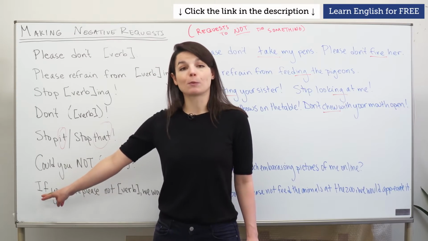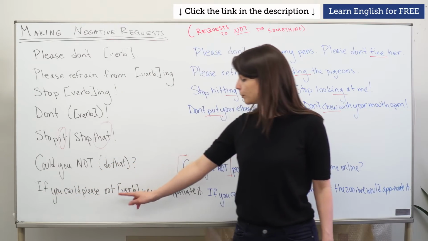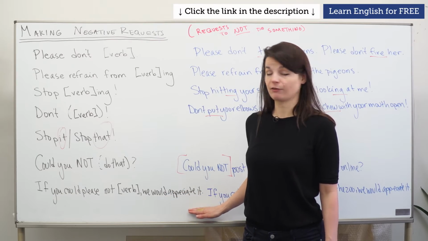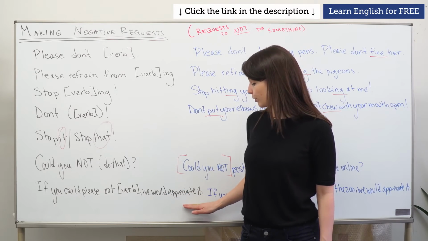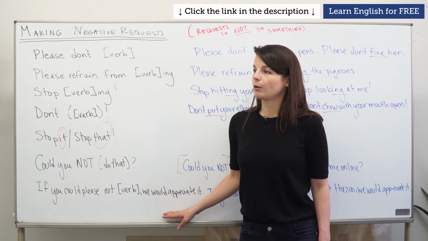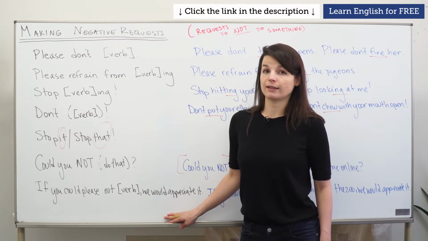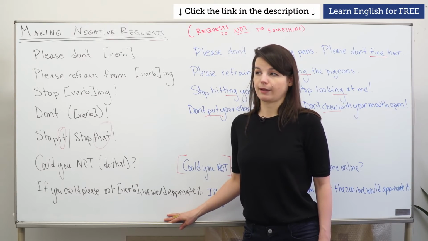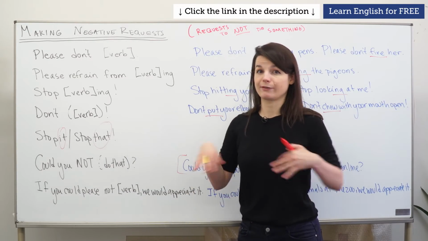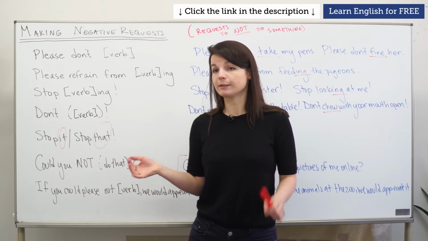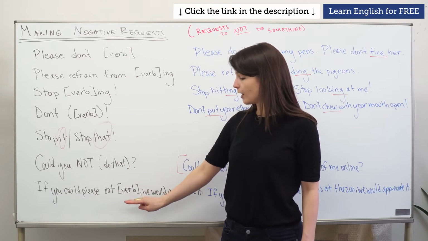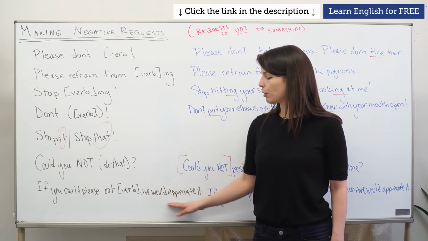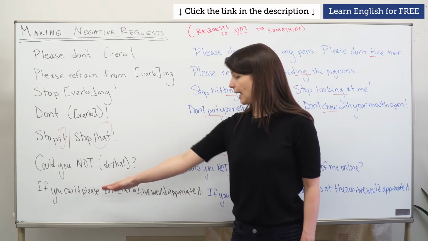Okay, let's go on to the last one for today. This one is a formal expression. If you could please not verb, we would appreciate it. So again, this might come from service staff, or you might see this on a sign in a restaurant, or perhaps at some other kind of gathering place where lots of people visit. So if you could please not, regular verb form, we would appreciate it. So a formal expression at the beginning and at the end.